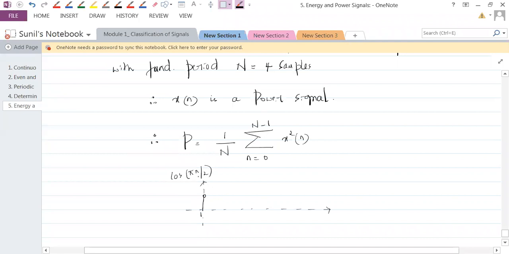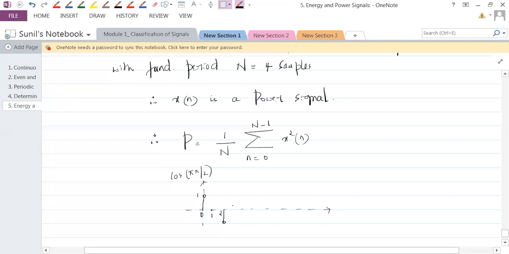At n equal to 1, it is cos pi by 2. And what is cos pi by 2? Cos pi by 2 is 0. So at 0, it is 1. At 1, it is 0. At 2, what's happening? It would be cos pi, because it is 2 pi by 2. Cos pi would be minus 1.